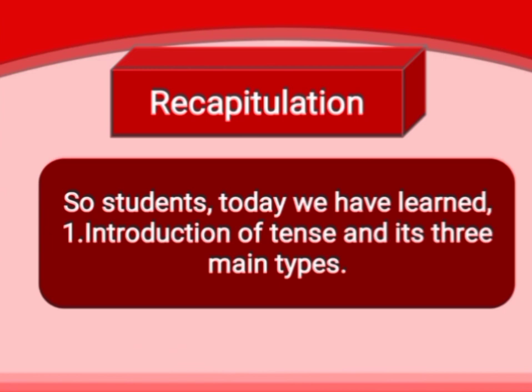And its second type is past tense. What is the meaning of past tense? Past tense denotes an action that has already happened. And the last type is future tense. Future tense denotes an action that will happen in the future or after some time. In this way, we have learnt its three types.